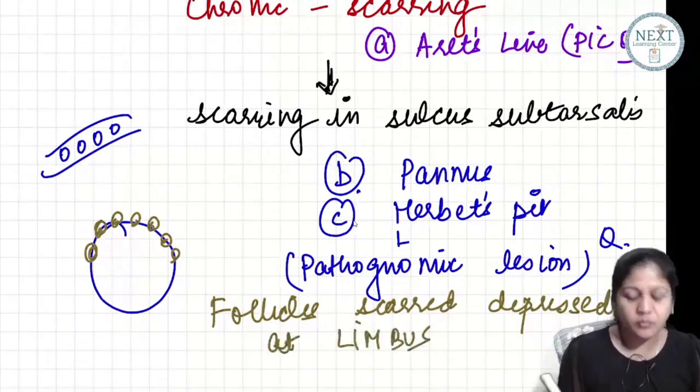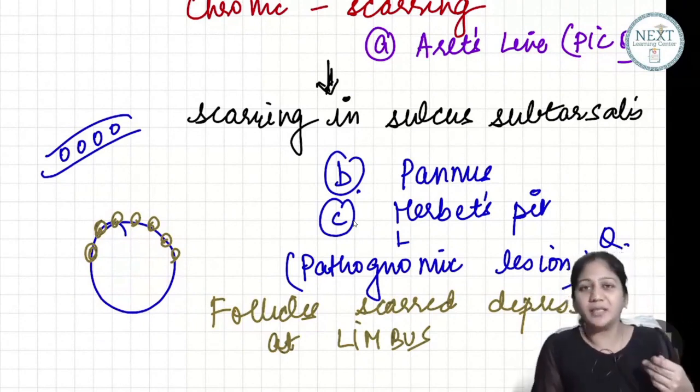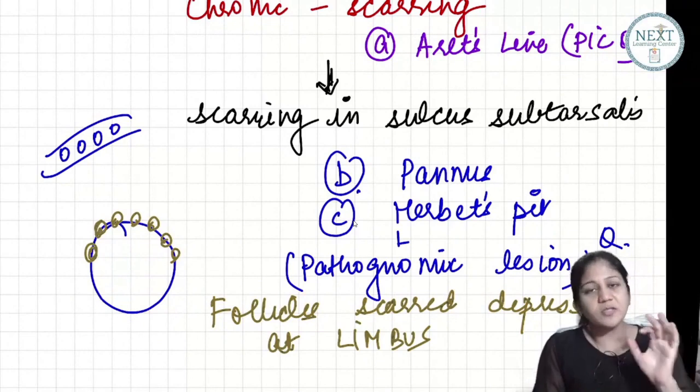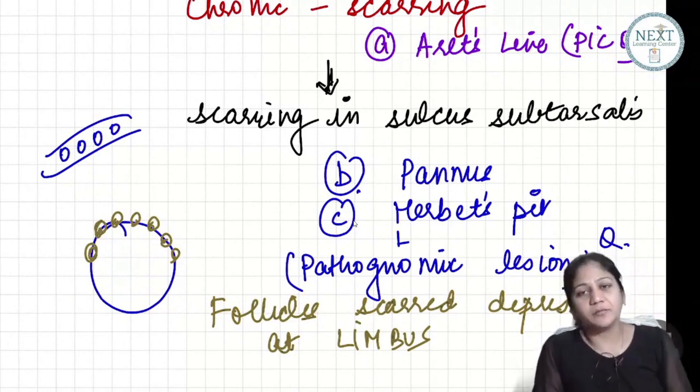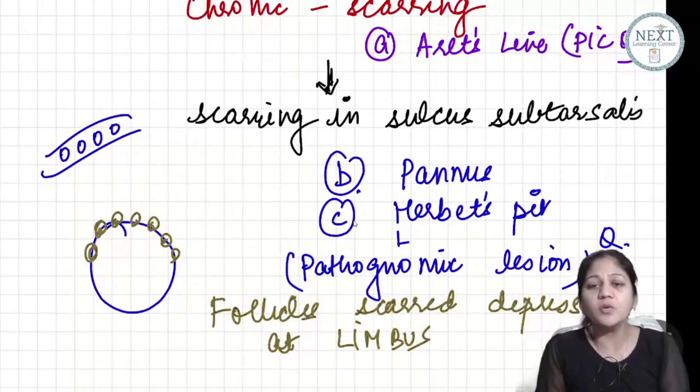We call them Herbert pits. Okay? So these are the lesions you see in the stage of scarring: arch line, pannus and Herbert pit. Herbert pits are the most important ones.